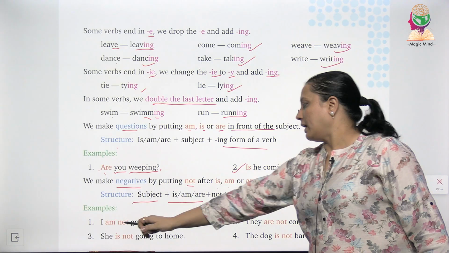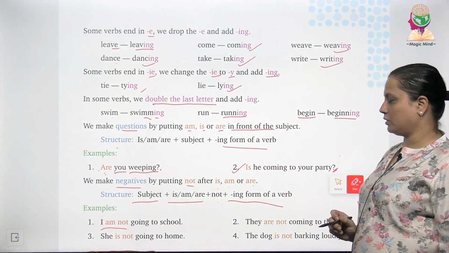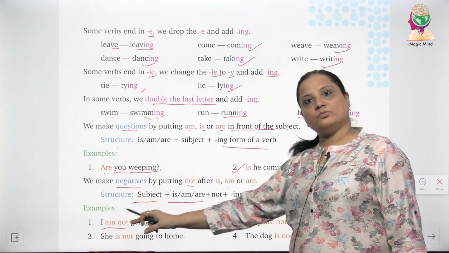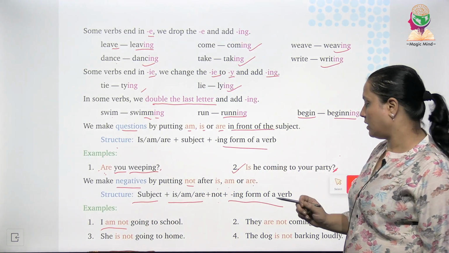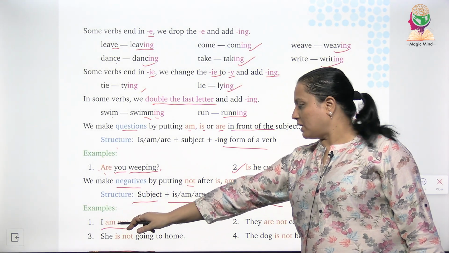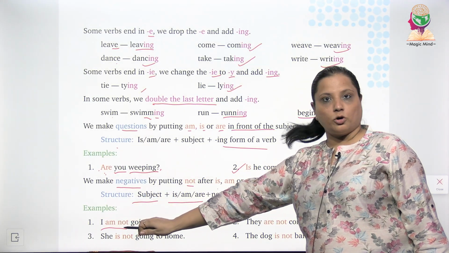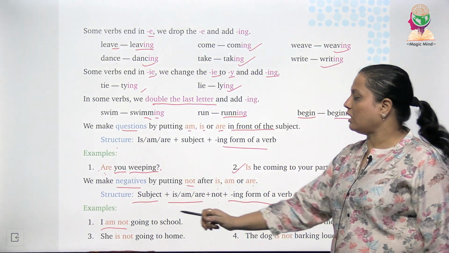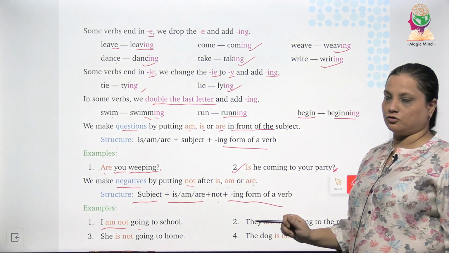Okay, I am not. Questions form में am पहले आता है और subject हमारा बाद में आता है. Whereas negatives में पहले subject फिर हमारा helping verb आएगा हमारे not word के साथ और फिर rest of the sentence along with the verb and ing.